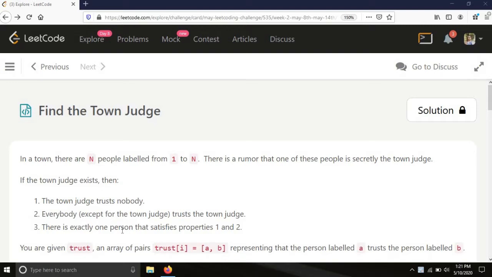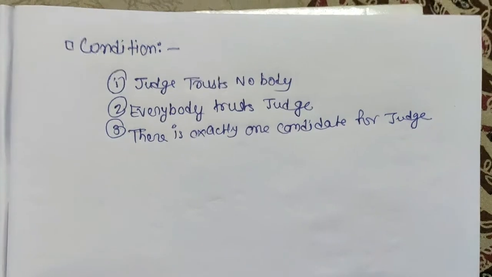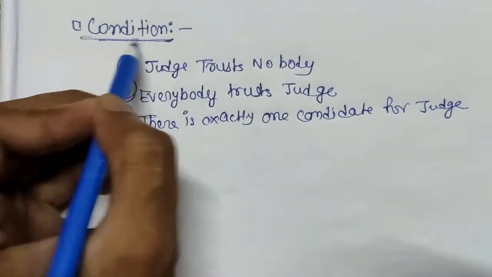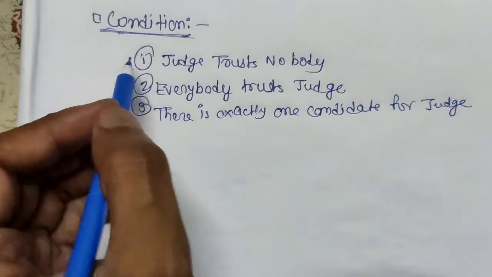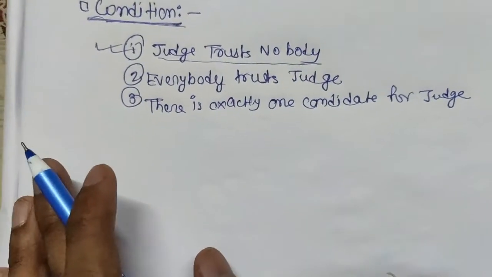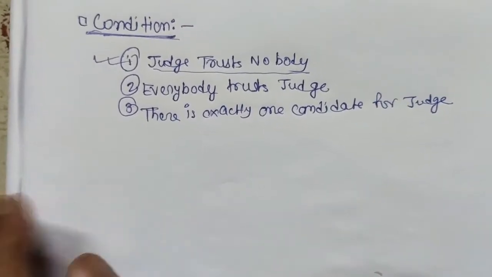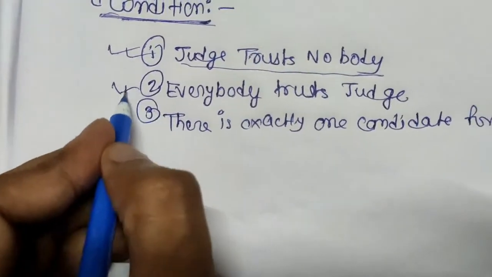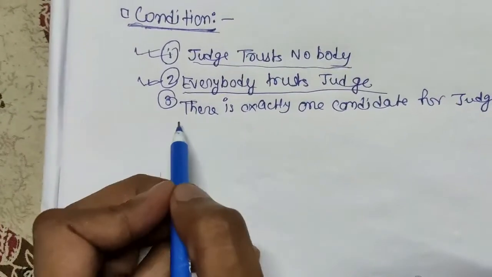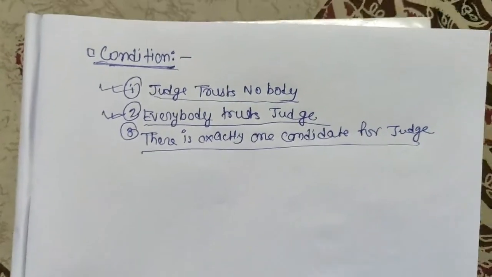So let's understand the problem statement. Now understand the logic. Firstly we will go through the conditions which have been given. First condition is the judge trusts nobody except himself, meaning the judge only trusts himself. Also, apart from the judge, everybody trusts the judge, and there is exactly one candidate for judge.